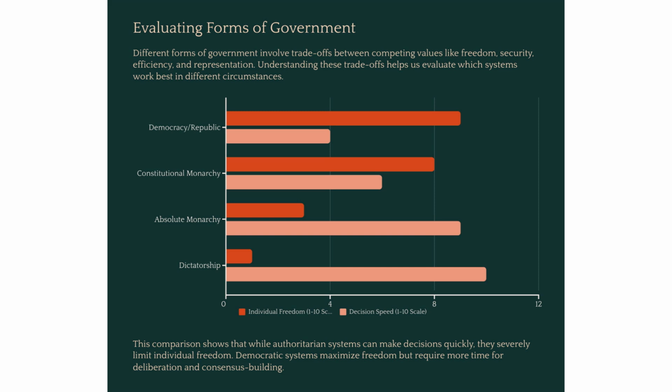Every form of government has its own advantages and disadvantages. A monarchy or dictatorship, being ruled by one, can make decisions very quickly, which is useful in a crisis. But you sacrifice freedom and fairness. A democracy or republic gives citizens the most freedom and protection of rights. But because so many people are involved in the process, decision-making can be very slow. It's a trade-off: speed and efficiency versus freedom and justice.